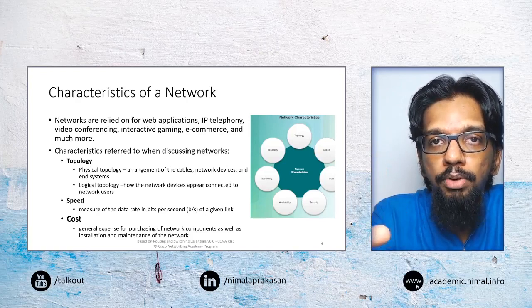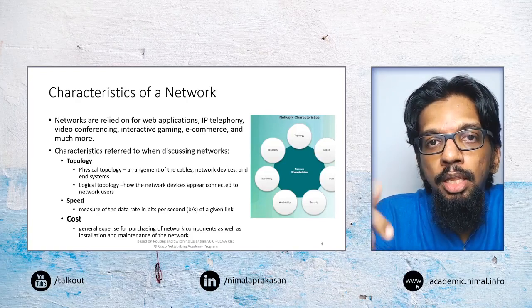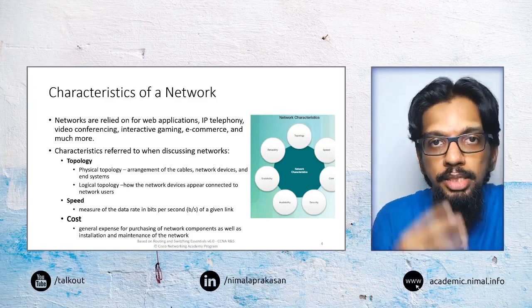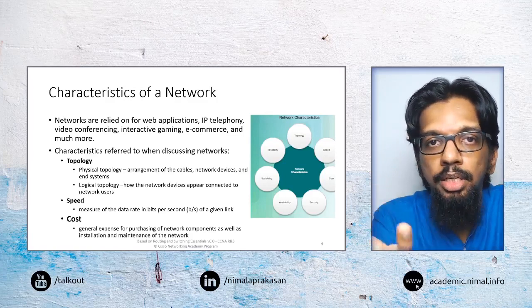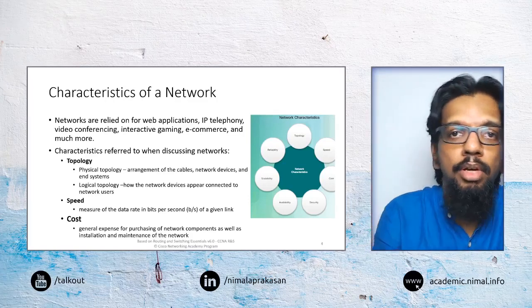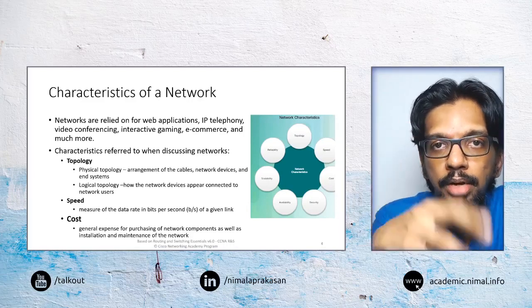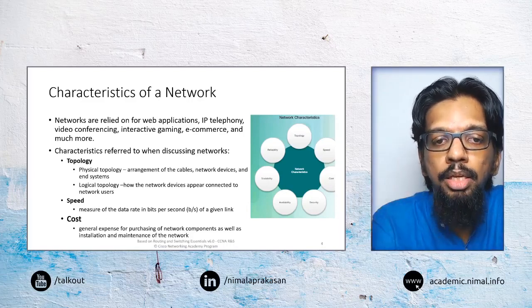One is the physical topology, that is about how physically different nodes in the network are connected, how they are wired, how the cables are going. That physical connectivity is one thing.